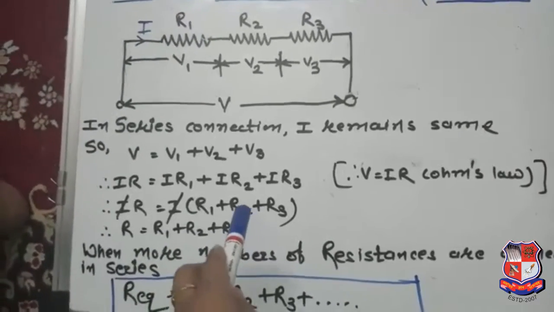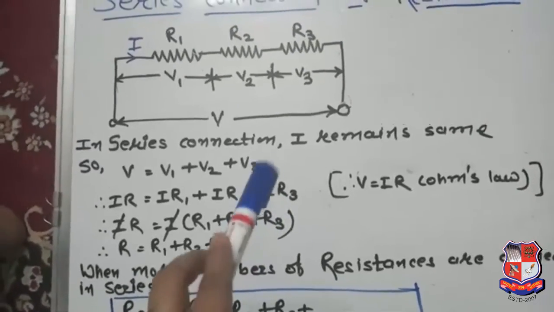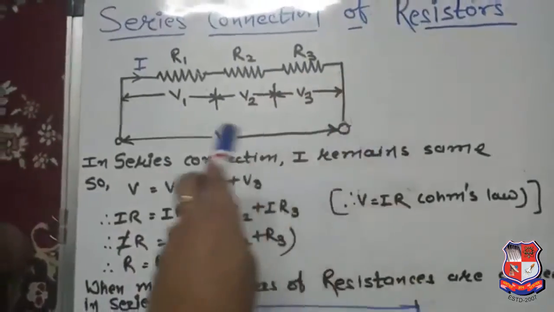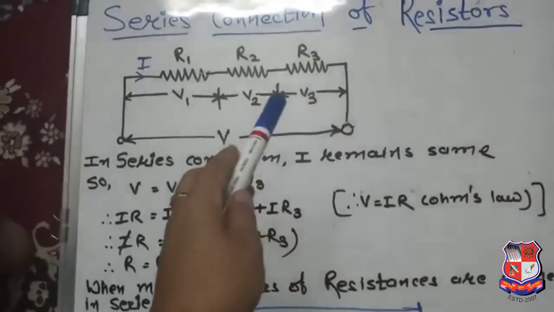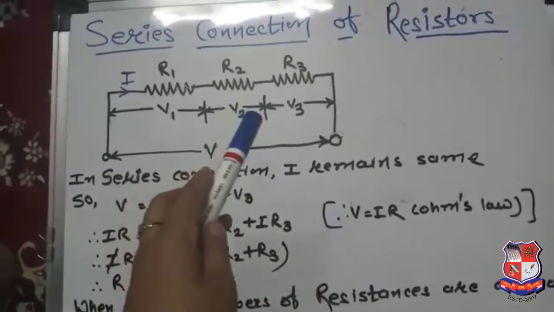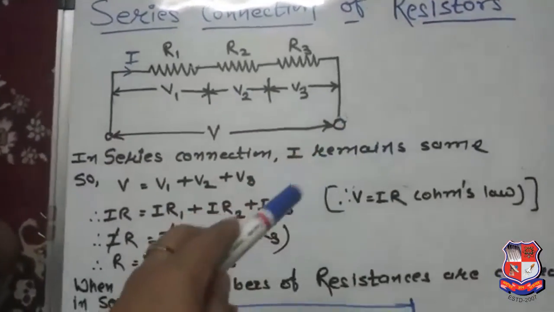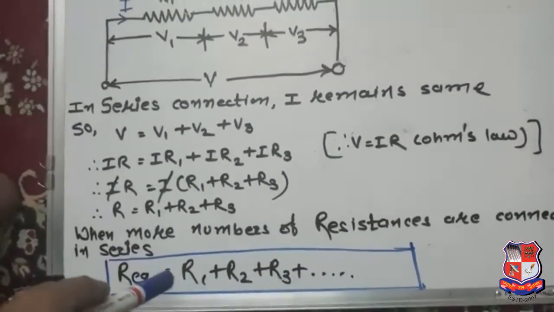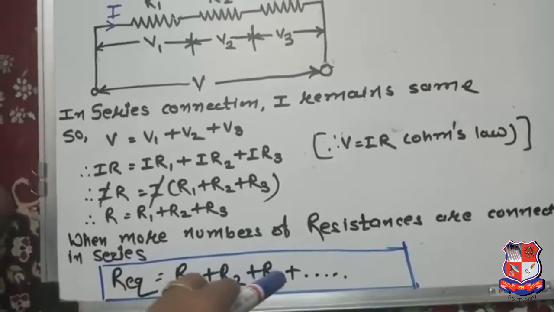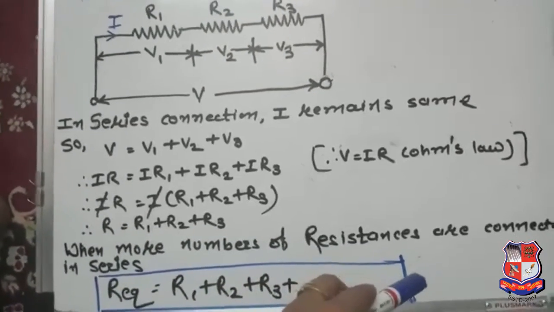It means that in a series connection, the equivalent resistance is equal to the algebraic sum of all the resistances connected in series. Suppose more resistances are connected in series, what will our equation be? Simply, R equivalent is equal to R1 plus R2 plus R3 plus so on.